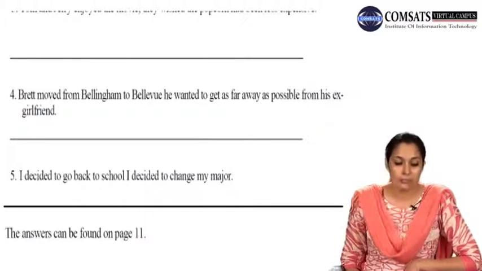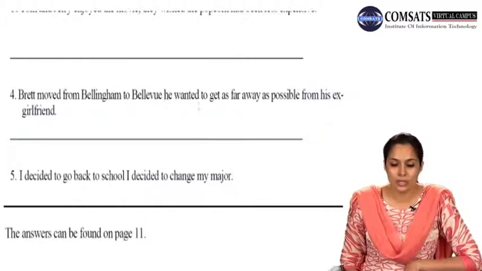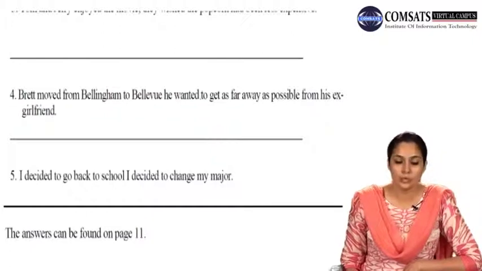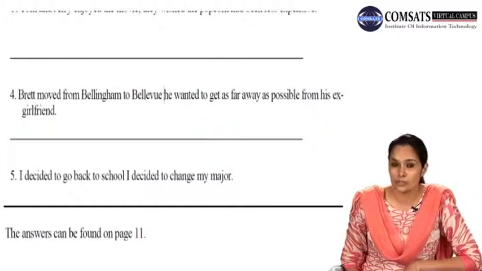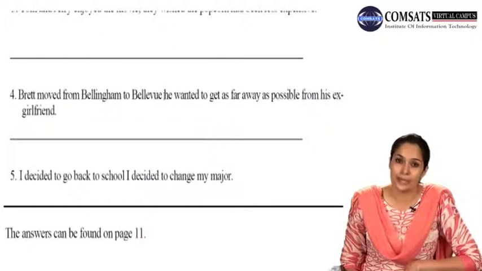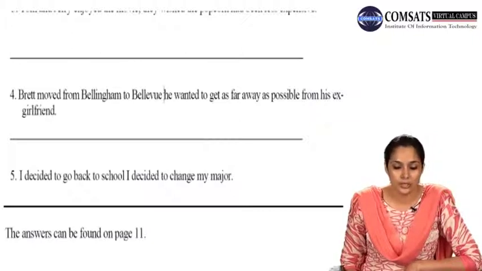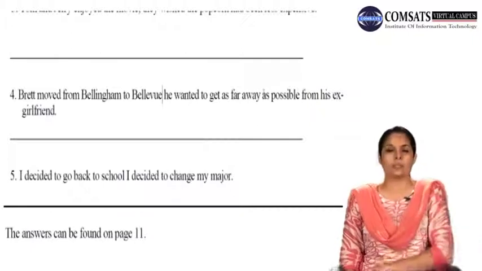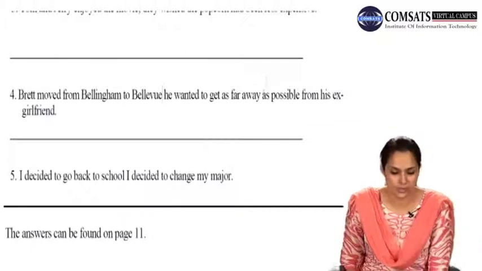Brett moved from Bellingham to Bellevue, for he wanted to get as far away as possible from his ex-girlfriend. And whenever you use a coordinating conjunction with such sentences, you are supposed to add a comma before it. So here there will be a comma after Bellevue, and then you will say for he wanted to get as far away as possible from his ex-girlfriend.